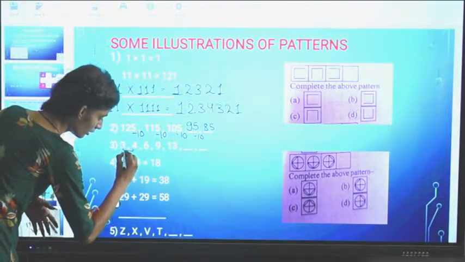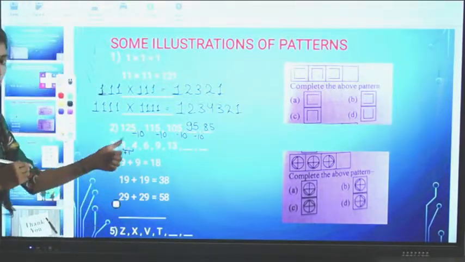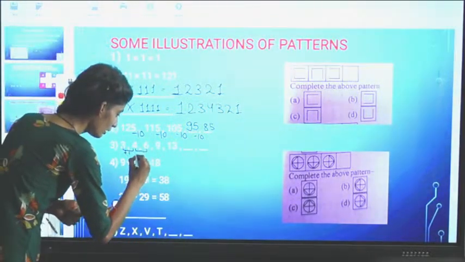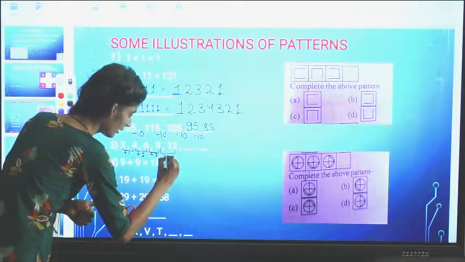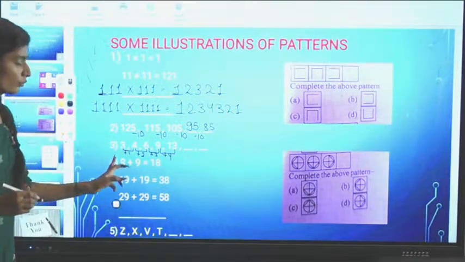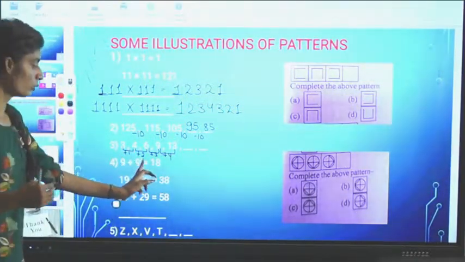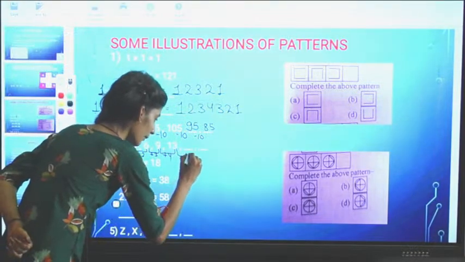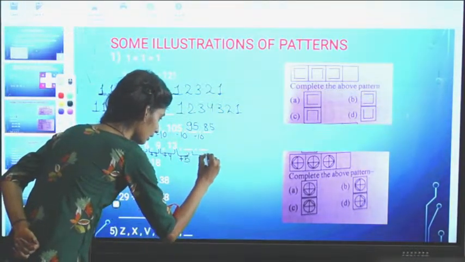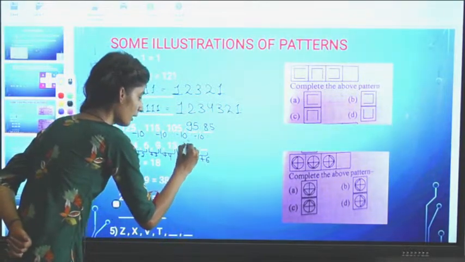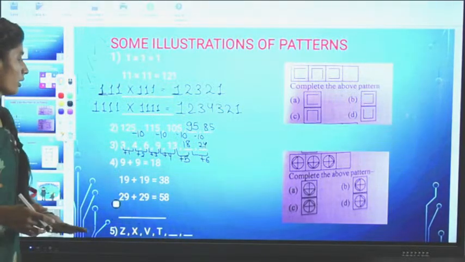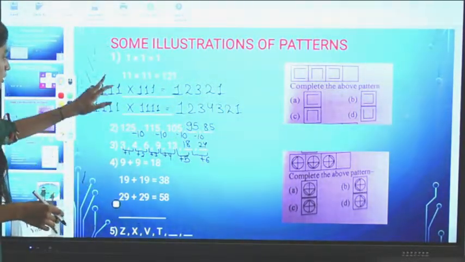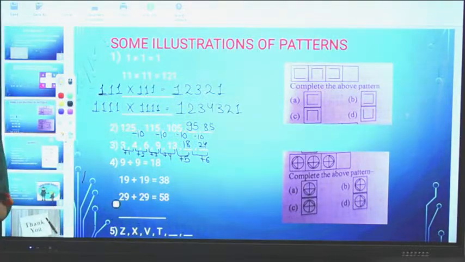Like in 3 I have added 1, then I have got 4. In 4 I have added 2, then I have got 6. In 6 I have added 3, then I have got 9. And in 9 I have added 4, then I have got 13. So first I have added 1, then 2, then 3, then 4. So in the next step I will add 5, and then in the next step I will add 6. 13 plus 5 is 18, and 18 plus 6 is 24. This we have got. Okay, 3 parts we have done. Now the last 2 parts we are having.